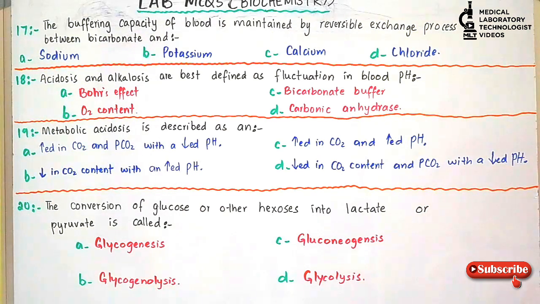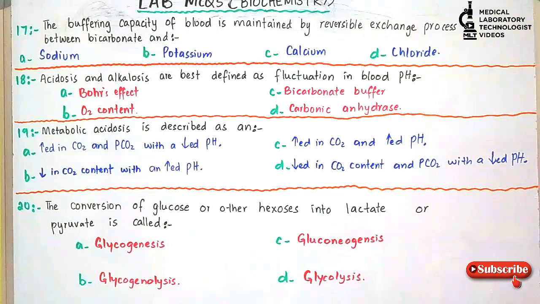Option D, decrease in carbon dioxide content and PCO2 with a decreased pH. And the answer is option D. One thing you remember: in acidosis pH will decrease, and in metabolic acidosis carbon dioxide content and PCO2 both will decrease with decreased pH. Next question is question number 20.